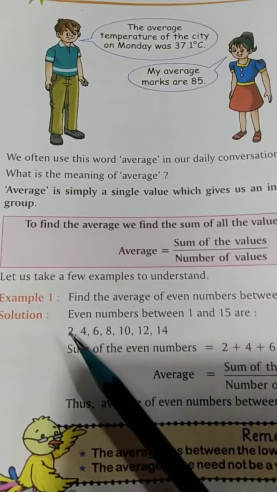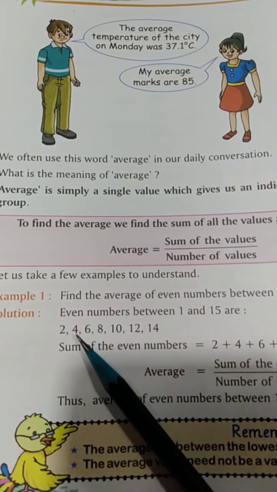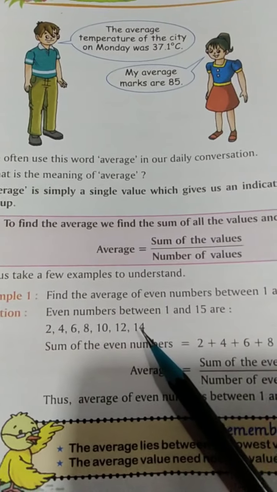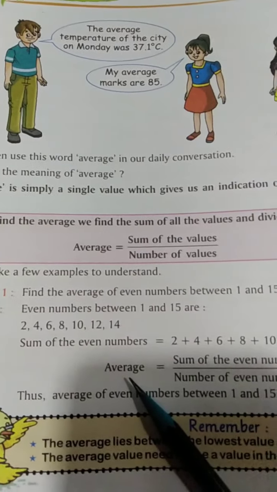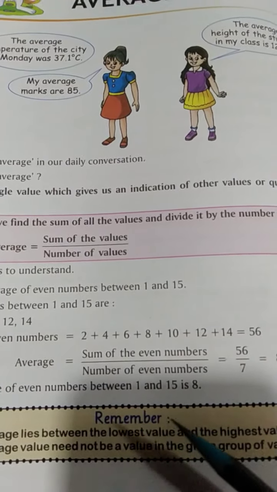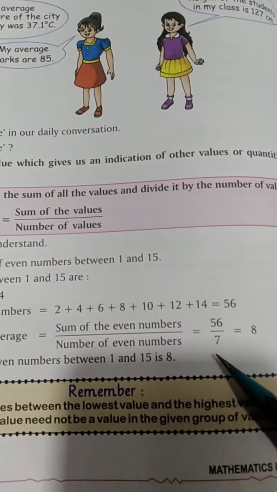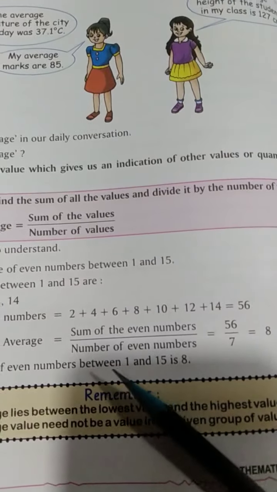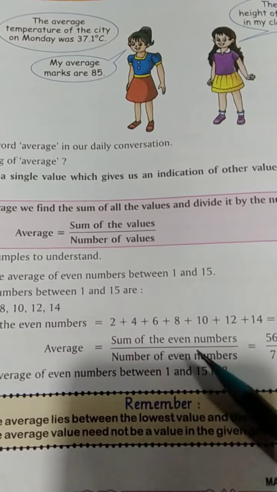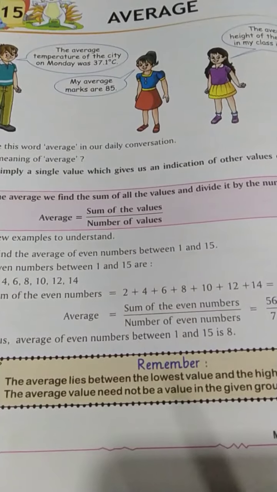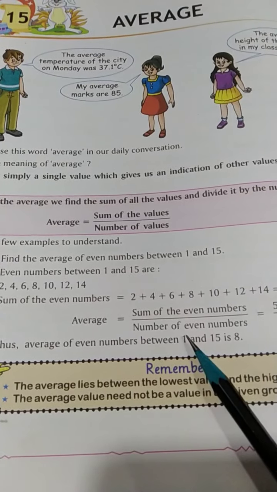Now, let us count how many numbers there are. 1, 2, 3, 4, 5, 6, 7. So, to find the average, we need to divide the sum by the number of values, that is 7. Now, 56 divided by 7 is 8. So, the average of these numbers is 8. So, this was the formula to find the average.